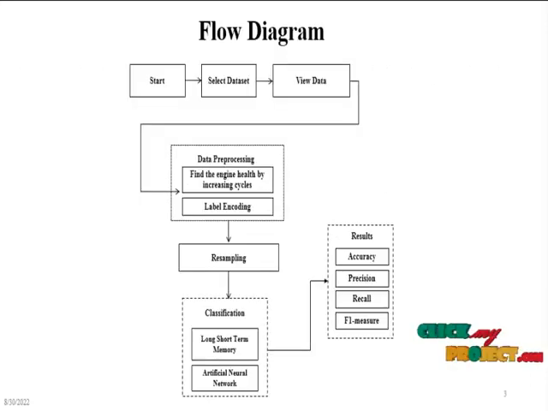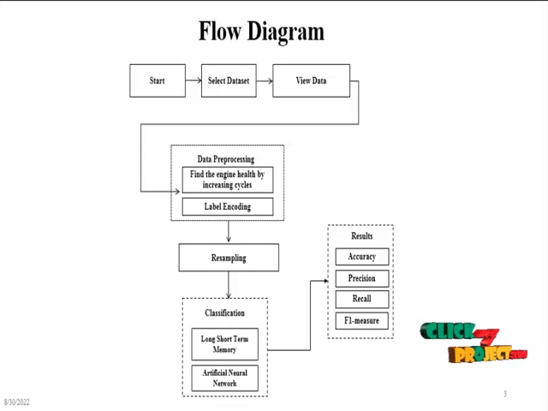And the flow diagram of the project is, first we need to start the program and select the CMAPS.csv dataset. Then we use the sample dataset in our console working directory. After that, it will move into data preprocessing. In data preprocessing, we are going to find the engine health by increasing the cycles of the remaining useful life data. Then it will move into label encoding. In label encoding, we are going to convert the string values into binary values of the specified label in our dataset. Then it will apply data resampling, which is used to increase the accuracy of our system.